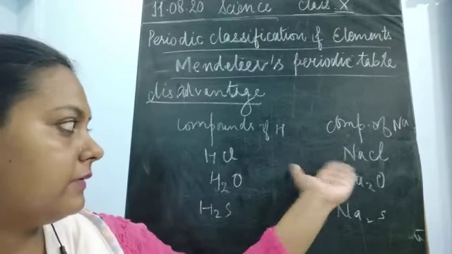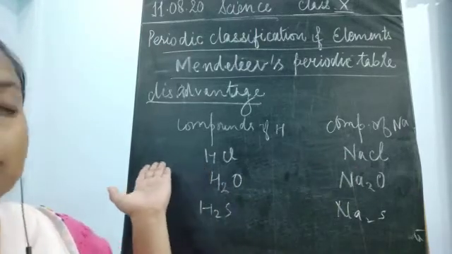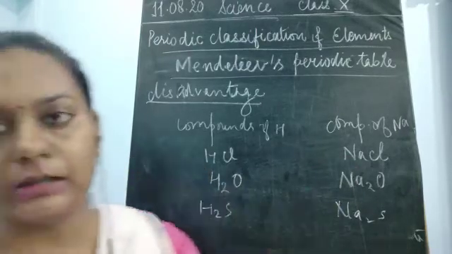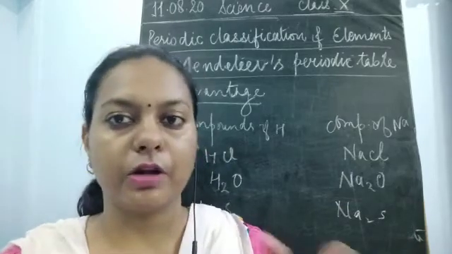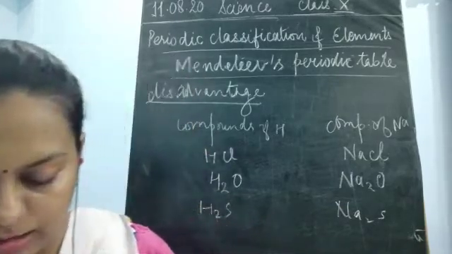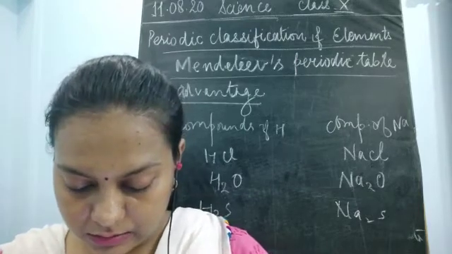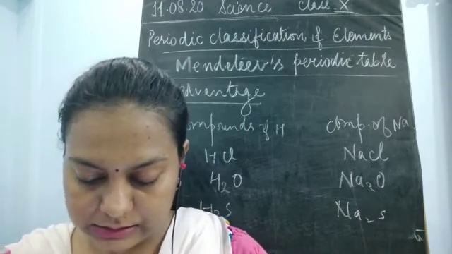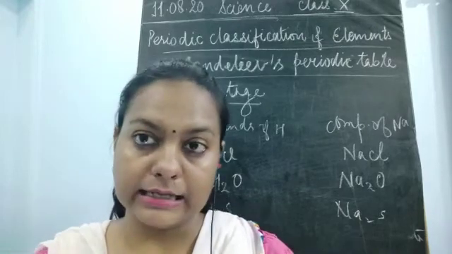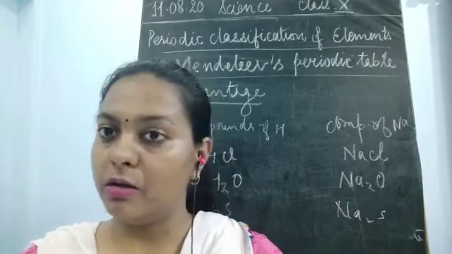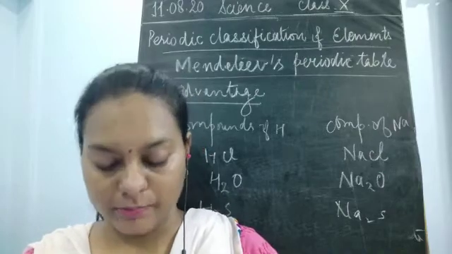Its atomic number is different, its atomic mass is different. This difference was because of certain other things. That is why this was one of the drawbacks. This was the first limitation of Mendeleev's periodic table, which means that the compounds of hydrogen were very similar to those of the alkalis, but the properties of hydrogen and sodium were not matching.